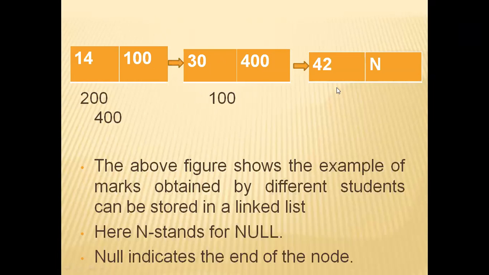So 400 is the address of the last node. I will go to 400. Here at 400, the element 42 was stored, and this is the last element in the list. So the address part in the last node is known as null. So you can see here, this 400 should be there.